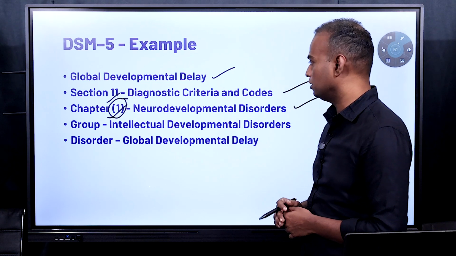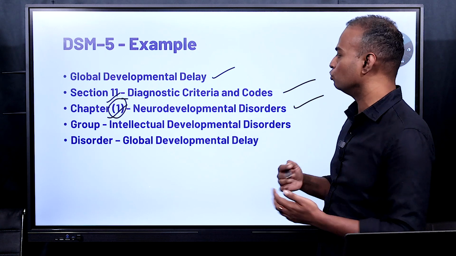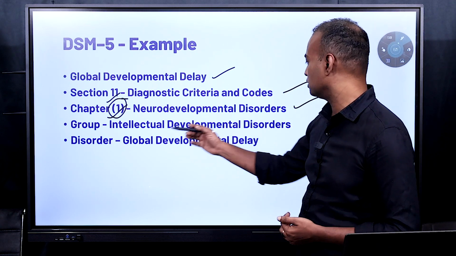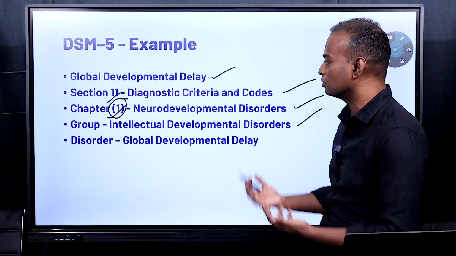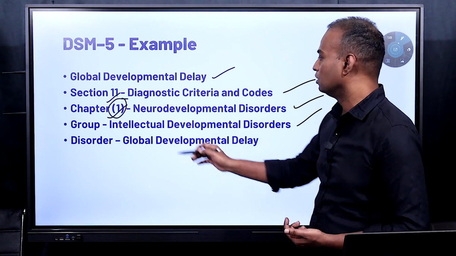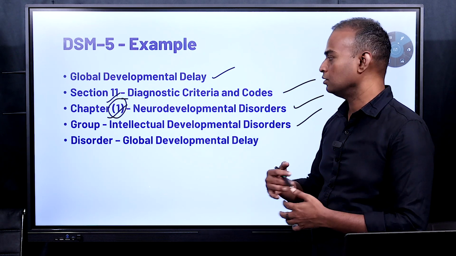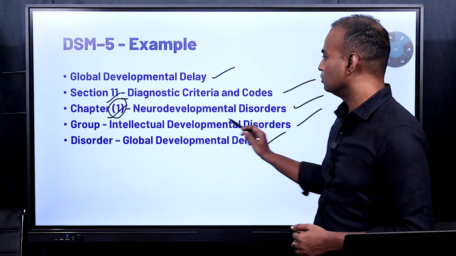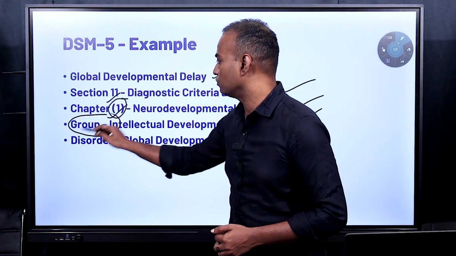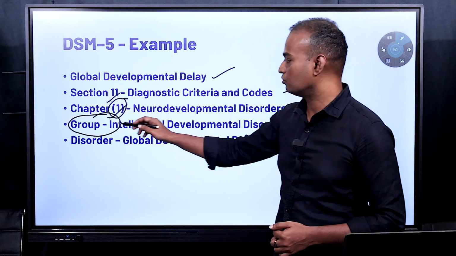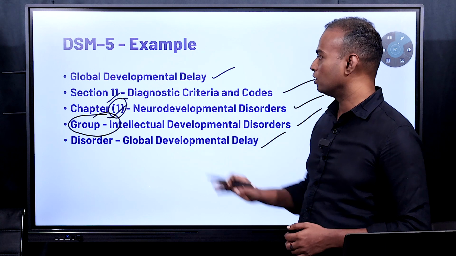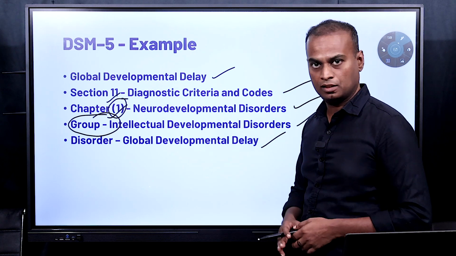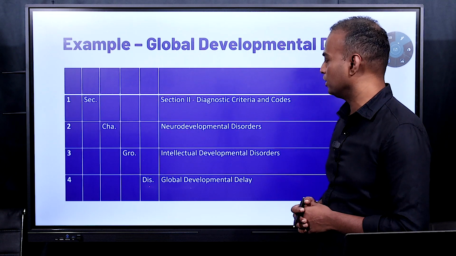Under neurodevelopmental disorders, there are again groups. That group is intellectual developmental disorders. Under intellectual developmental disorders, different disorders are given. In that, one of the disorders is global developmental delay. So this is not mandatory. Some of the chapters have this, and some of the chapters don't have this. For global developmental delay, this is the hierarchy. You can see it here, global developmental delay.